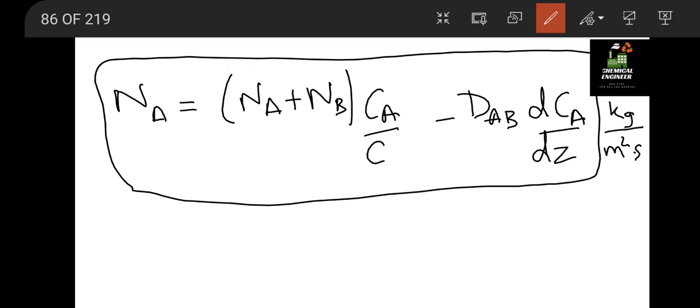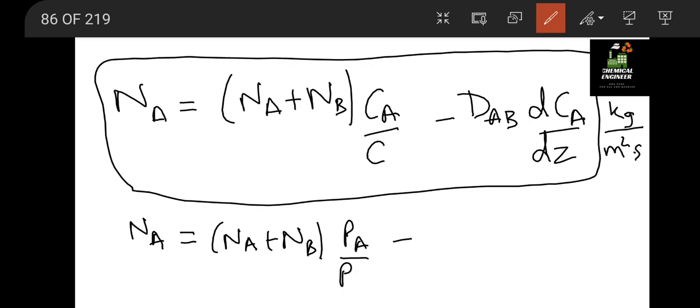So this is a direct formula which you have to apply for gaseous diffusion. Diffusivity will be given to you, and N_A or N_B, one of them will be given. This is a general formula. Now suppose concentration is not given, pressure is given. Then you have to apply a different formula derived from this formula only, which is N_A equal to (N_A plus N_B) P_A by P minus D_AB by RT into dP_A by dZ.